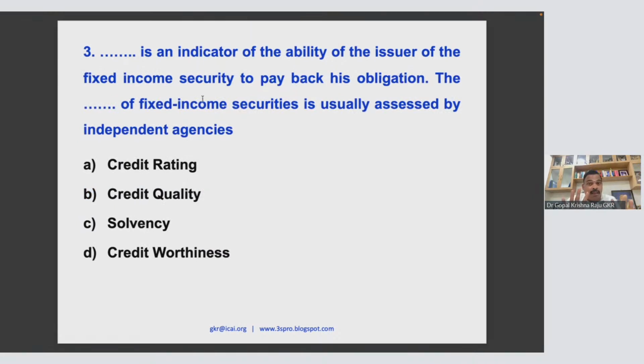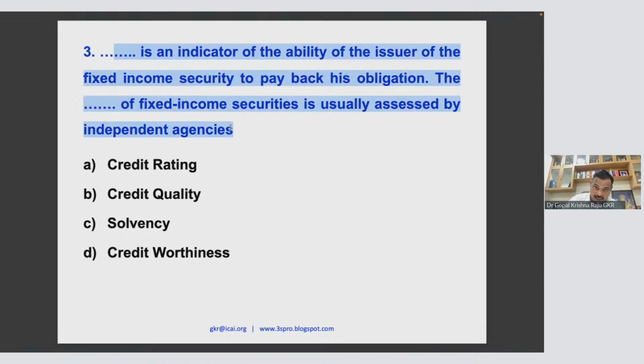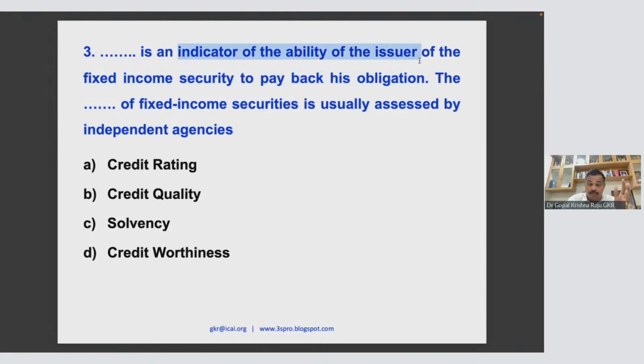This is a very, very simple question, but you have to be very careful. I'll tell you that people will miss this question, which is an indicator of the ability of the issuer of the fixed income security to pay back his obligation. Indicator of the issuer's ability. So generally what people will try to answer is credit rating.